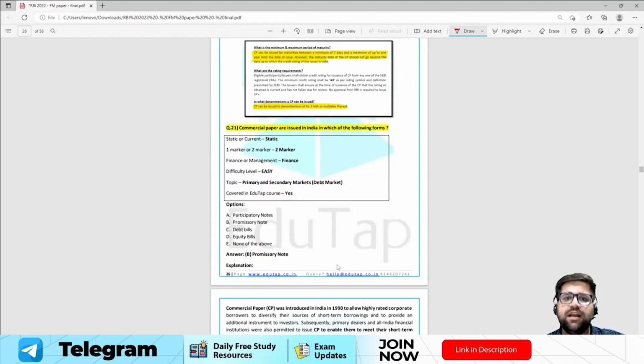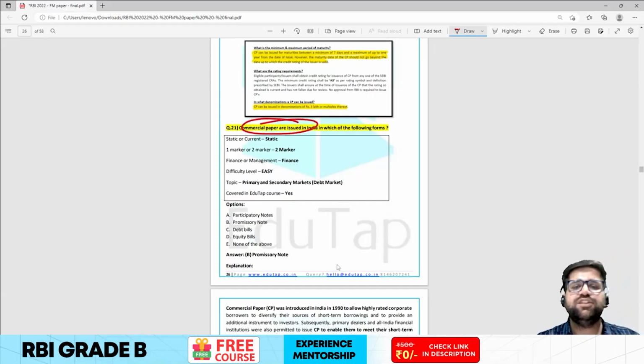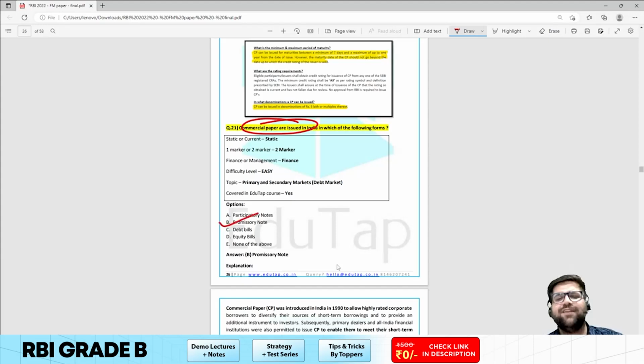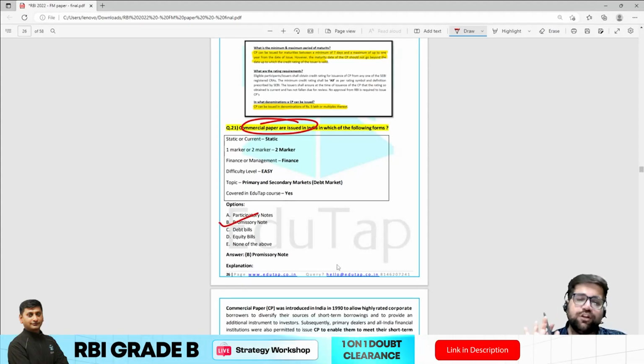Commercial paper in India are issued in which of the following forms? The question is very clear. You have to identify in which forms the commercial paper are issued. The answer will be promissory note. The correct word should be unsecured promissory note, but they have just given promissory notes, so we have to accept that.